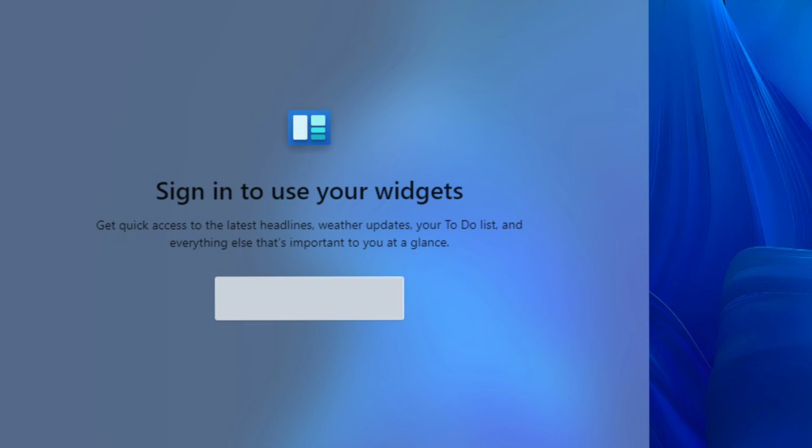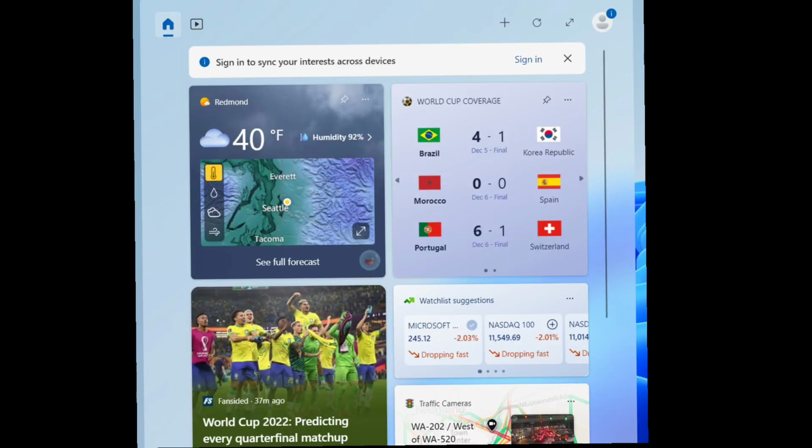It looks like Microsoft is listening to feedback, and the tech giant is pushing a new preview update that removes the account requirement. Starting early next year, you will be able to use and browse the widgets board without linking your Microsoft account. As you can see in the above screenshot, Microsoft has removed the sign-in requirement, allowing users without a Microsoft account to access the widgets board. As a result, you can now get regular weather updates, sports updates, pin favorite apps to the board, and also access personalized dynamic feeds.